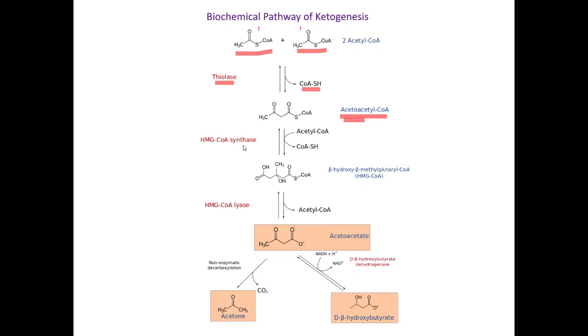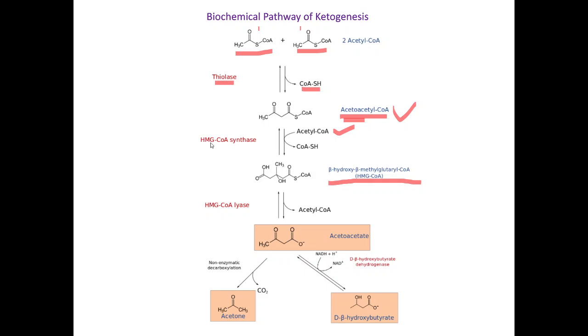After this, HMG-CoA synthase comes into play, in which acetoacetyl-CoA combines with acetyl-CoA, and we get beta-hydroxy beta-methyl glutaryl-CoA, HMG-CoA.